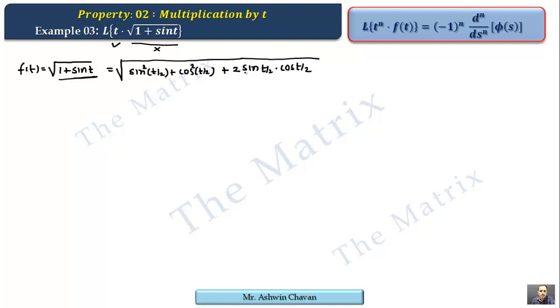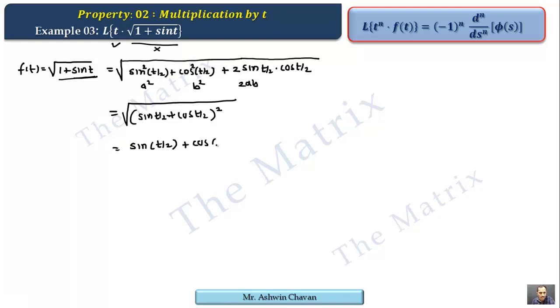Okay, so this is of the form a square plus b square plus 2ab, and that's why it is the square of a plus b. Therefore it is nothing but (sine t by 2 plus cos t by 2) bracket square, and hence we have the given function as only sine t by 2 plus cos t by 2.